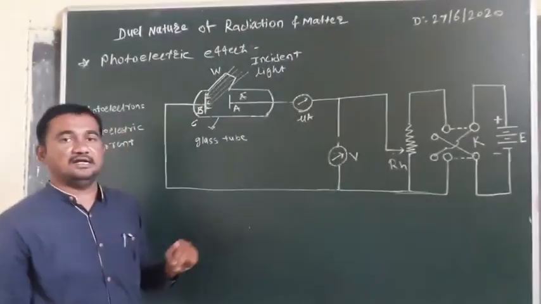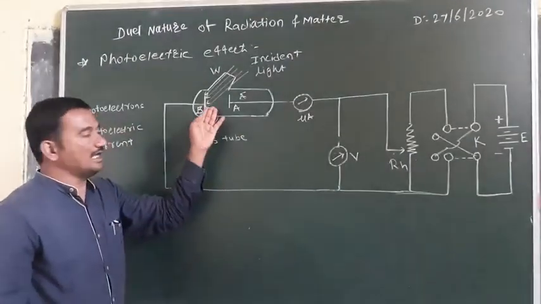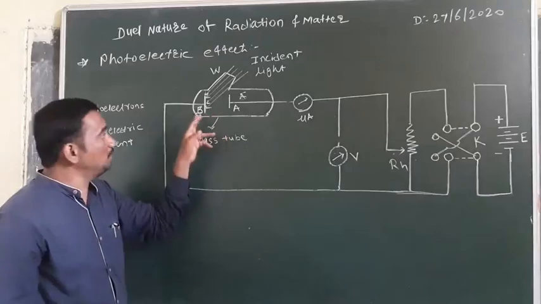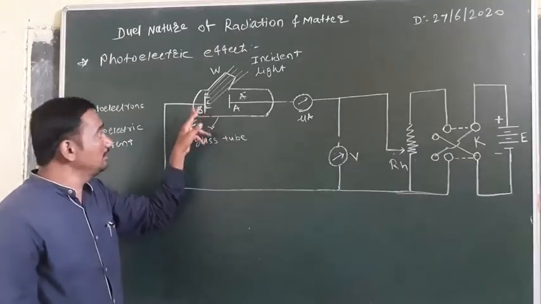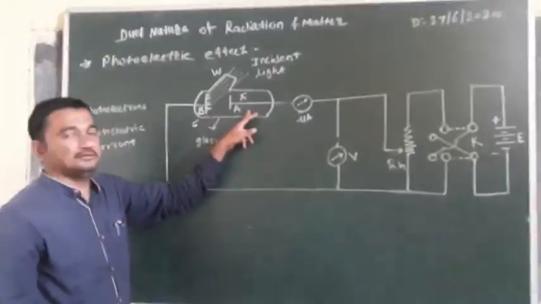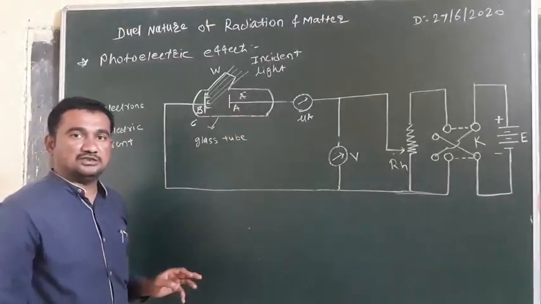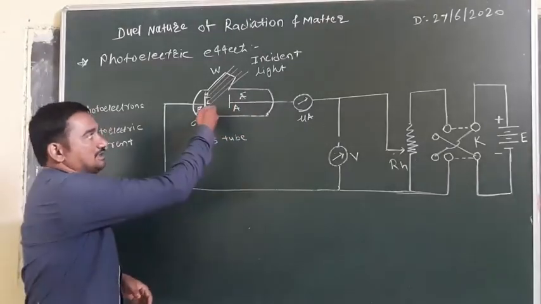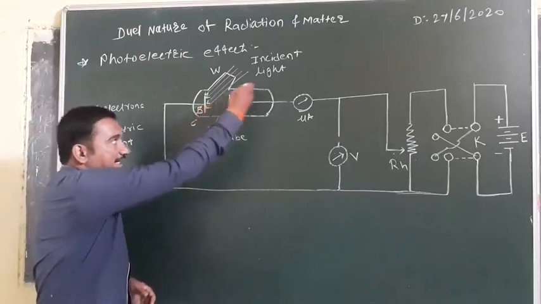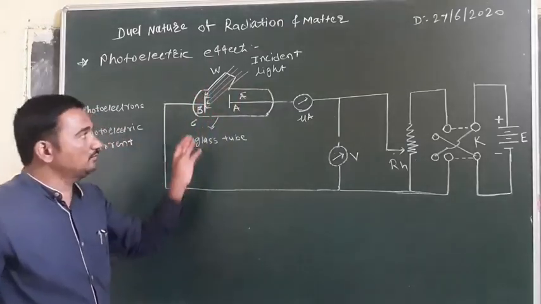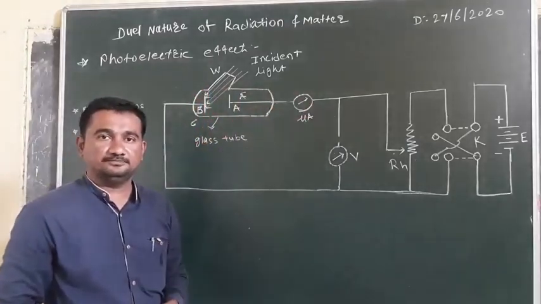There is a reason for that: electrons are negatively charged. Therefore plate B is initially connected to the negative terminal and A to the positive, so that the electrons emitted from plate B can be attracted towards plate A and we can measure the current.